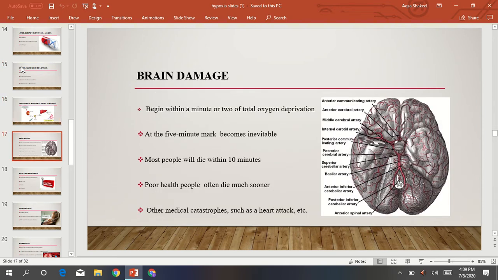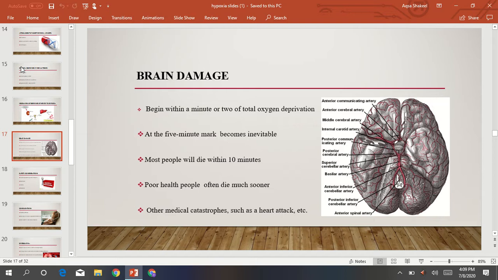Okay. Next is brain damage. These are the severe effects of hypoxia. Hypoxia may sometimes be so severe that it can also affect the brain, and the death of the person may also occur. Brain damage can begin within a minute or two of total oxygen deprivation. After 5 minutes, death of brain cells and severe brain damage become inevitable.